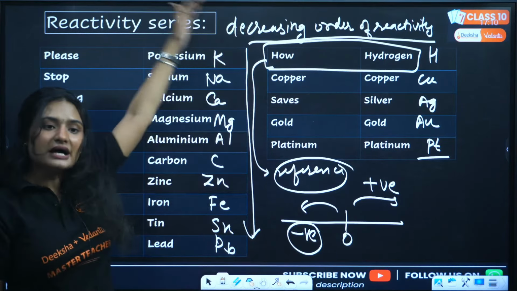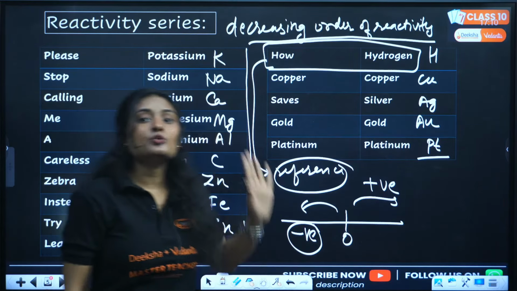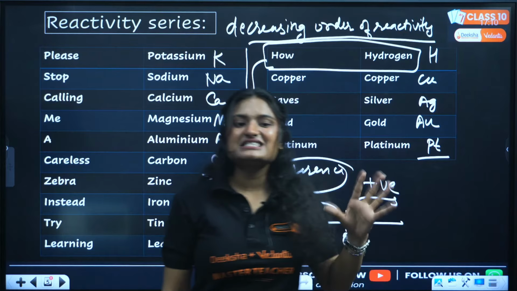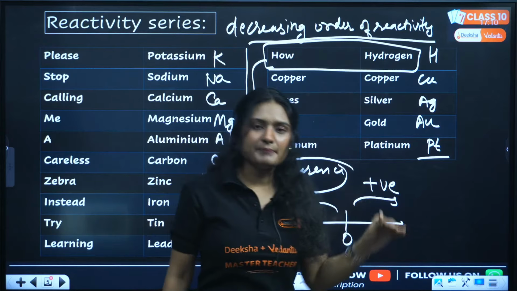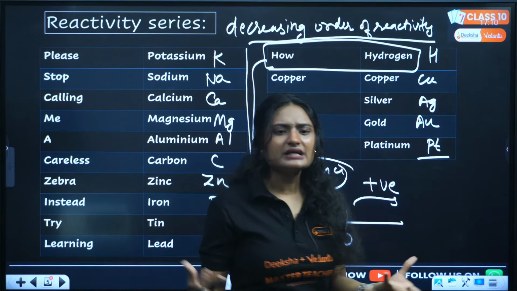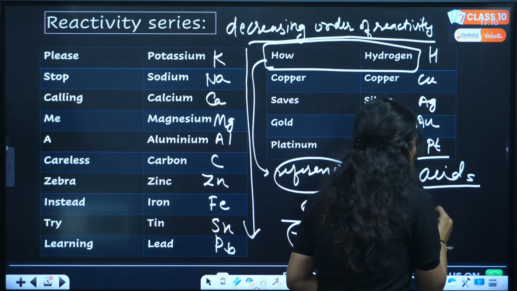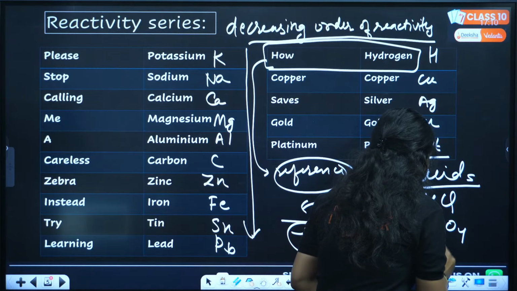Anything lying above hydrogen is more reactive than hydrogen, and anything lying below hydrogen is less reactive than hydrogen, right? So any element lying above hydrogen can displace hydrogen from its compound. Now hydrogen forms what kind of compound? Acids, right? HCl, H2SO4, HNO3.